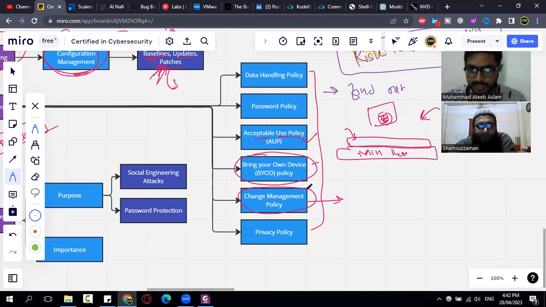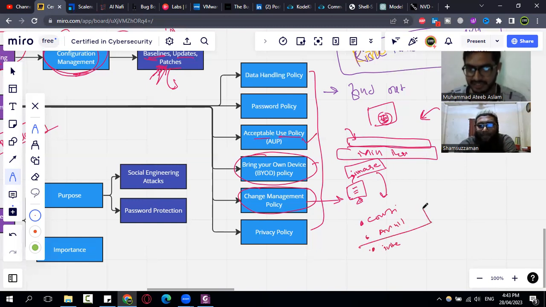Also, before doing any change, normally we either take a backup of the system, or take a snapshot, known as an image of the system, so that if anything goes wrong we can roll back. That is also related to rollback. Why do we do this? Which concept do we need to preserve by doing this? Availability. Exactly, so that our system should not go down.